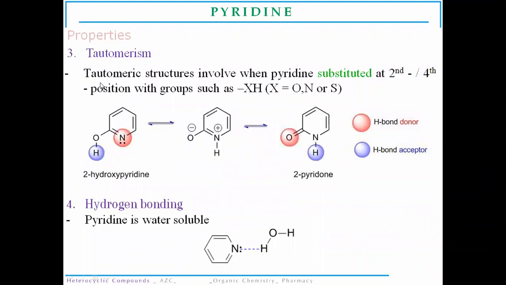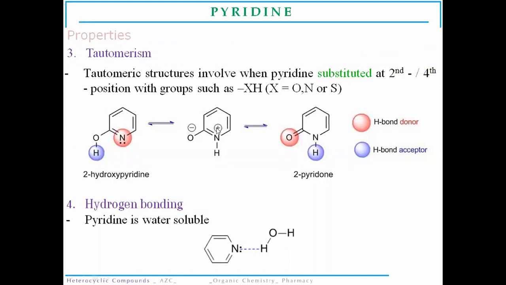Now, tautomerism given by the pyridine molecule. Tautomeric structures are involved when the pyridine is substituted at second and fourth position. Now, what is the reason behind that? Why is pyridine favorable for substitution at second and fourth position? The reason is that when pyridine is substituted at third and fifth position, pyridine is going to have a positive charge on the nitrogen atom.